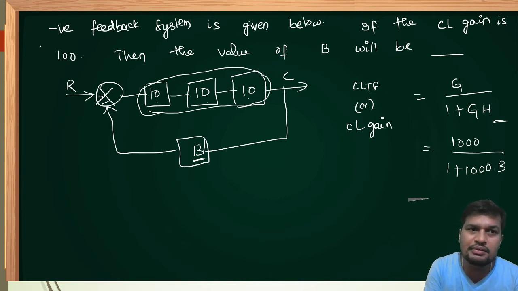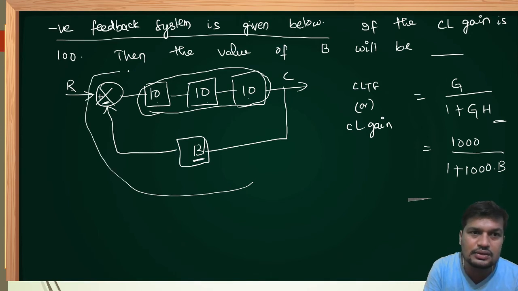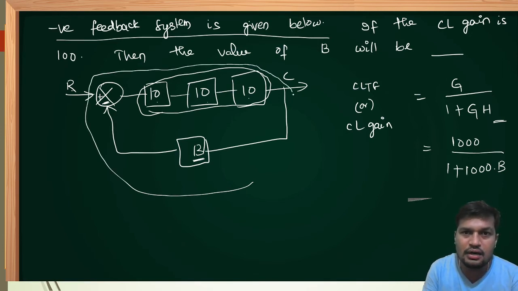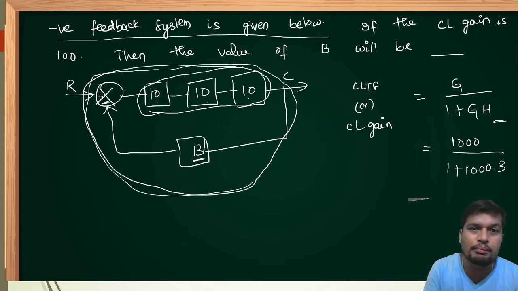But in the system, if you observe, a negative feedback system is given below. This is negative feedback. The feedback signal sign is negative. And the closed loop gain, in the sense closed loop transfer function, or the overall gain between output and input including feedback, the closed loop gain means complete overall gain. Complete overall gain is nothing but the closed loop transfer function.